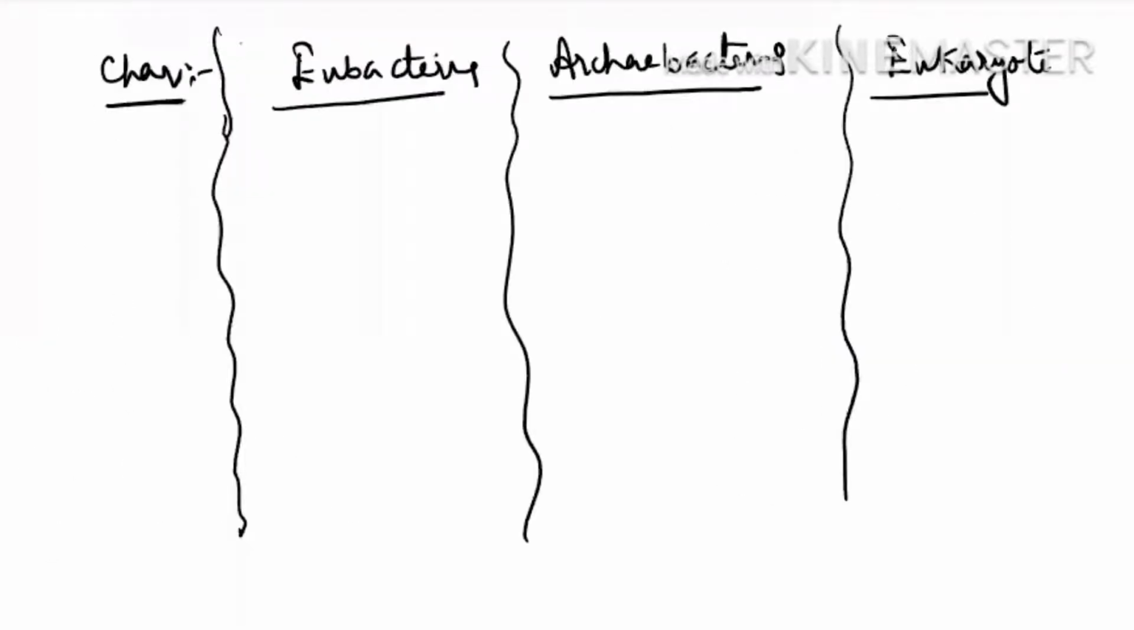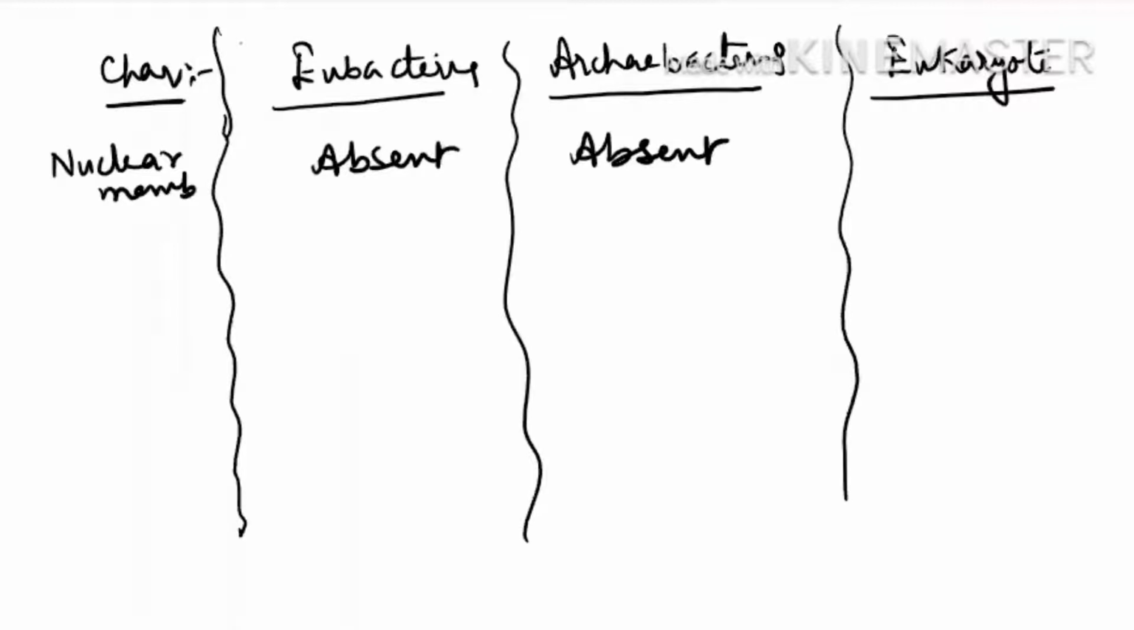Now see here, there are a few characteristics which we find Archaea share with the eukaryote, and a few characters we find they share with eubacteria. For example, if we say nuclear membrane. The nuclear membrane is absent in eubacteria. It is absent in Archaebacteria also, but it is present in eukaryote. So from this it is clear that Archaea is right now inclined towards eubacteria.